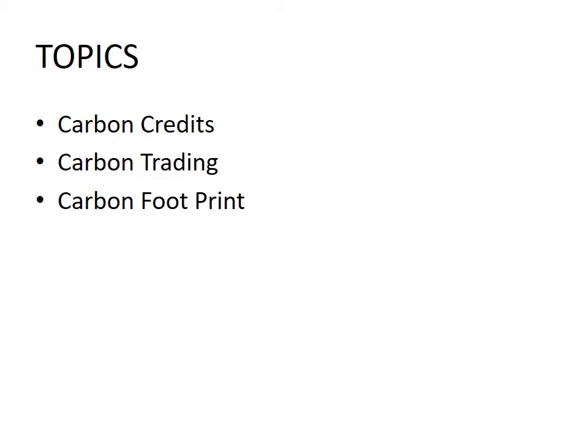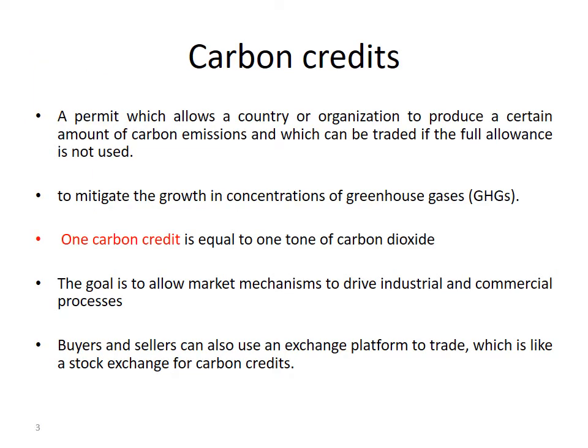In today's lecture we are going to discuss the topics carbon credits, carbon trading and carbon footprint. Carbon credits: a permit which allows a country or organization to produce a certain amount of carbon emissions and which can be traded if the full allowance is not used. This is known as carbon credit. To mitigate the growth in concentrations of greenhouse gases. So the term mitigate means making something less severe.